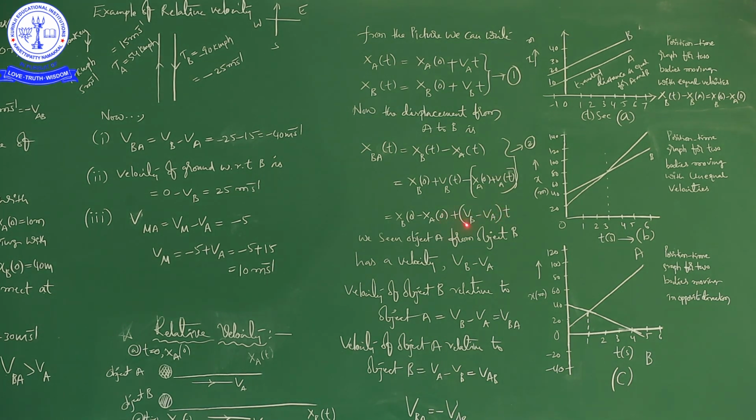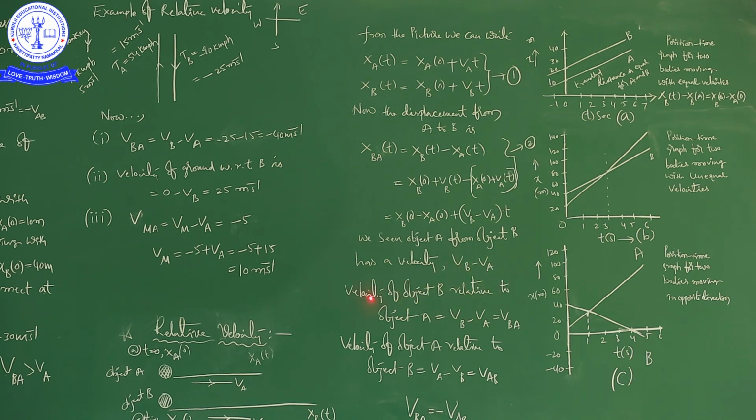So mathematically we are getting this expression from the above. Next, we have seen that object A from object B has a velocity Vb minus Va. So in simple words, you can say that velocity of B with respect to A, that is Vba, is Vb minus Va.